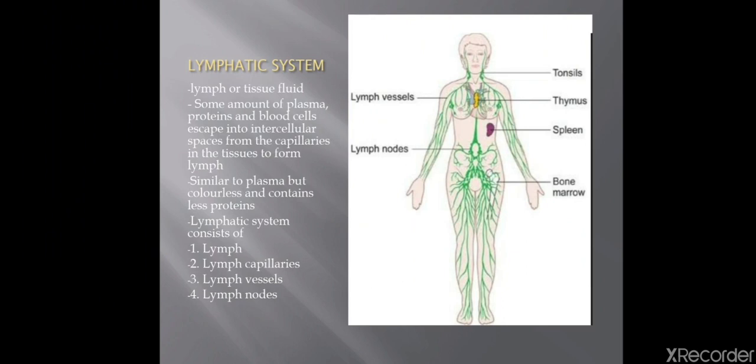Sometimes the plasma, you know the blood has plasma, sometimes this plasma from the capillaries diffuses out and forms lymph. So some amount of plasma, proteins and blood cells escape into intercellular spaces from the capillaries in the tissues to form lymph. It is mostly similar to plasma but colorless and contains less proteins than plasma. The lymphatic system consists of lymph capillaries, lymph vessels and lymph nodes.